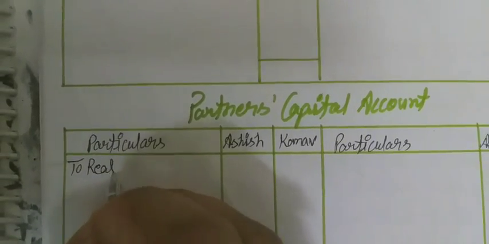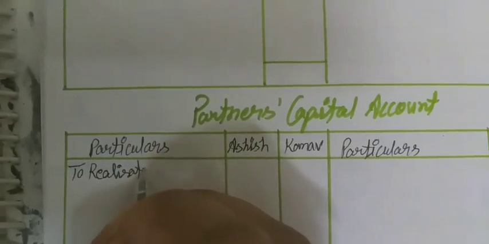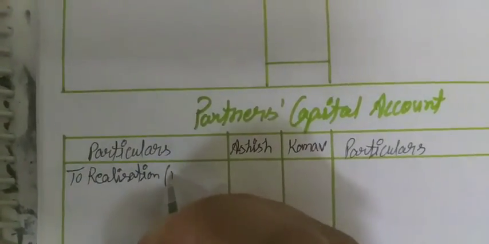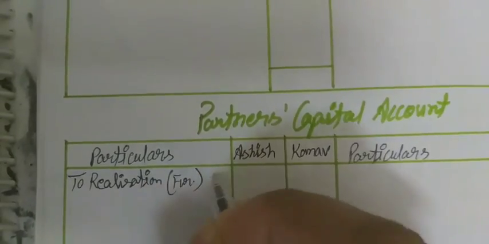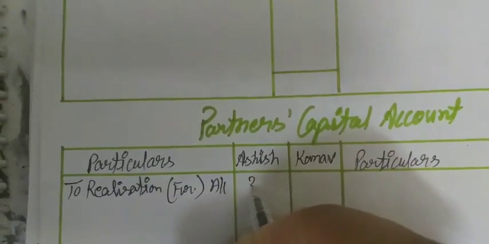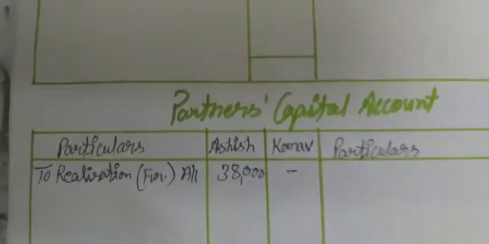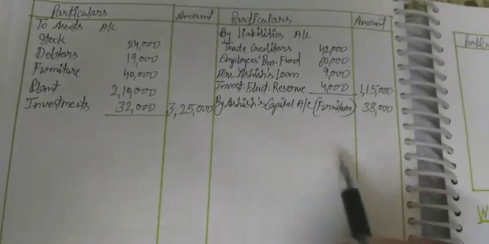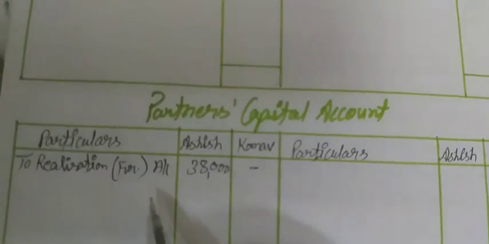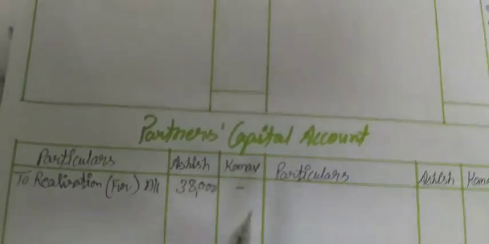So the Ashish capital account is debited to realization, and in brackets we can show furniture account at rupees 38,000. Whatever the realization amount, this value we have to show in the partners capital account also.